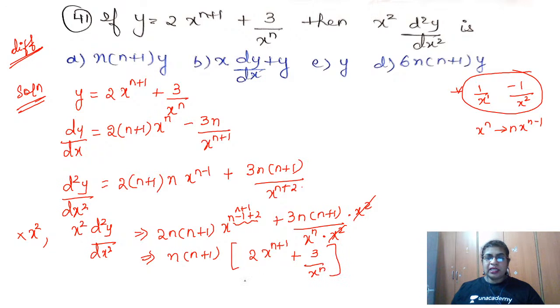But who is this? Nothing but, look into the question, this is equal to y. So therefore you got x square d square y by dx square is equal to n into n plus 1 into y. And which option satisfies? A option is satisfied. Is that clear? Yes. We'll move on to the next question.